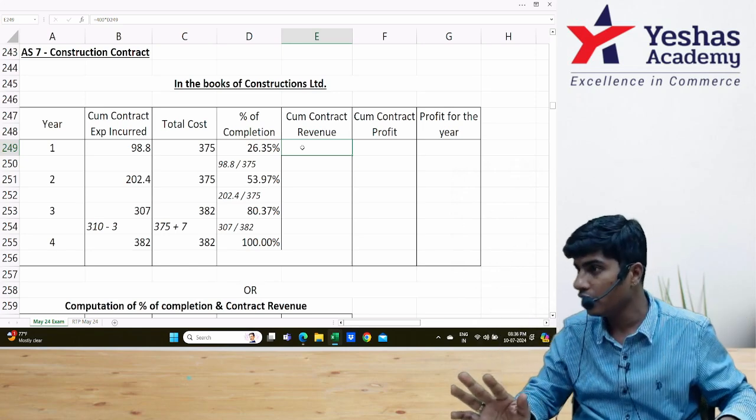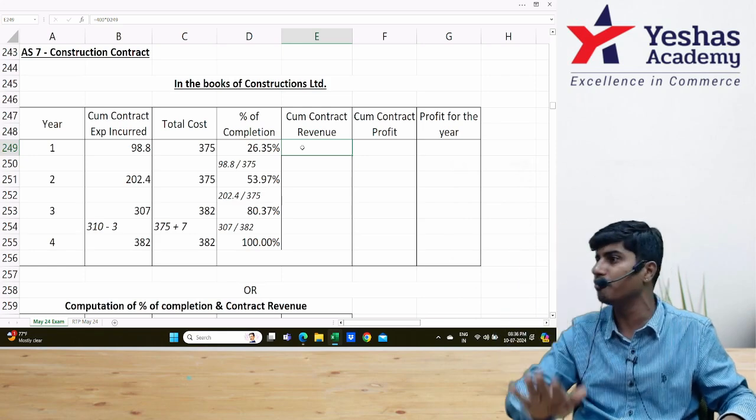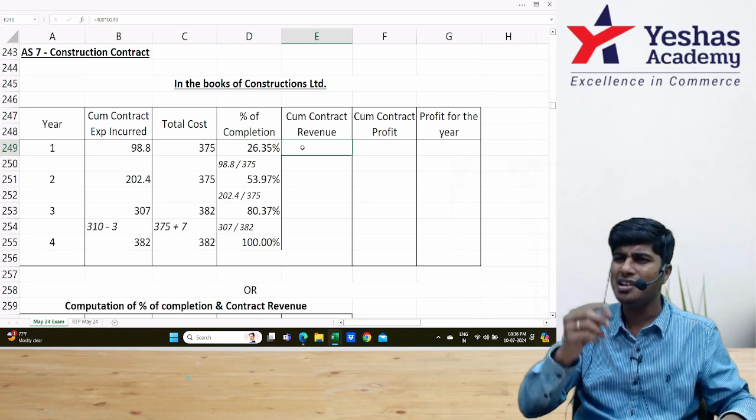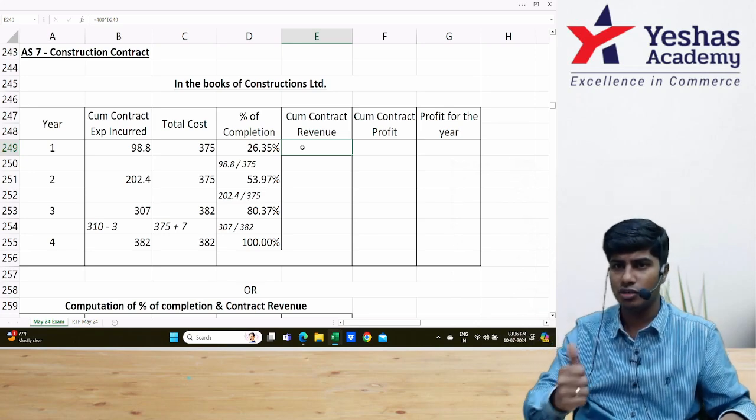It's the shortest way. However, I'll teach you how to do contract revenue for each year, contract expense for each year, and then find the profit as revenue minus expense. That will take slightly extra time. Either way you do, it's still worth it. Are you getting it?